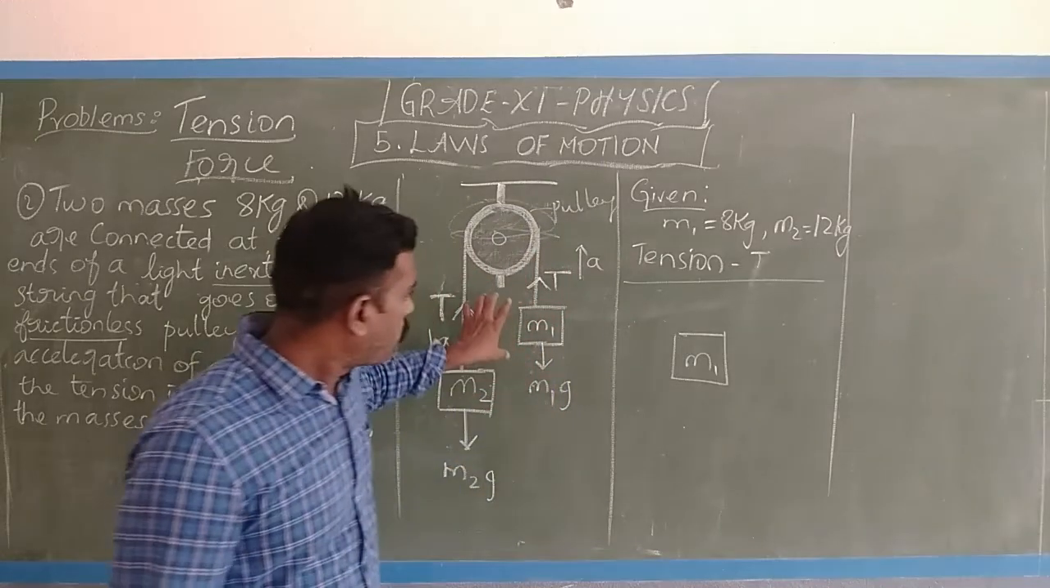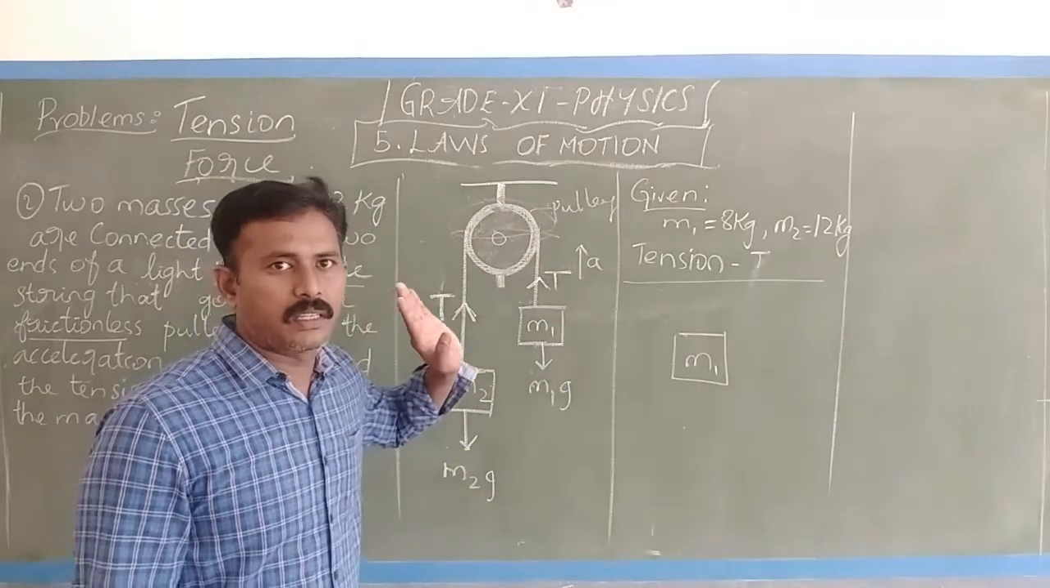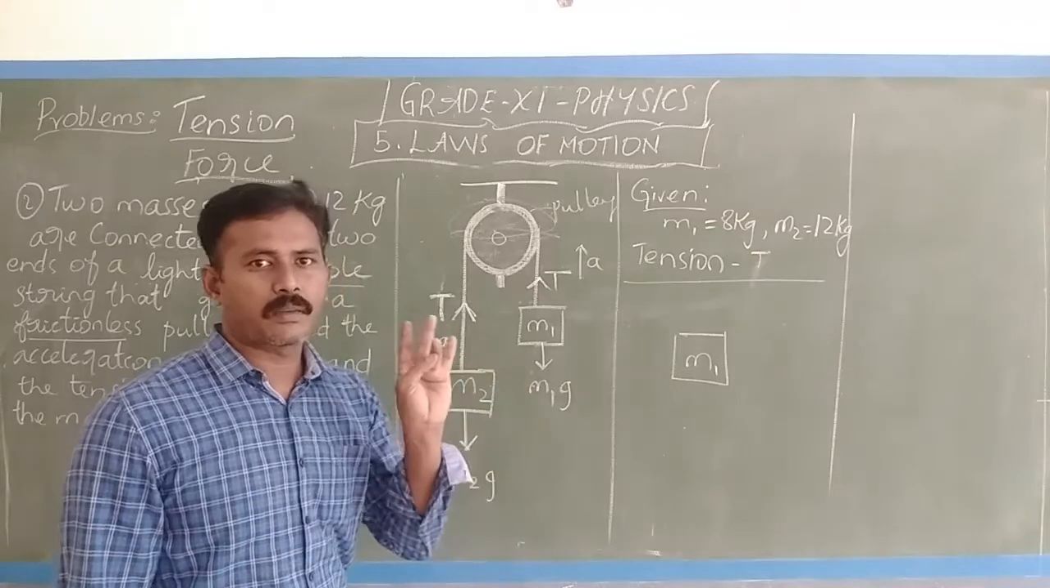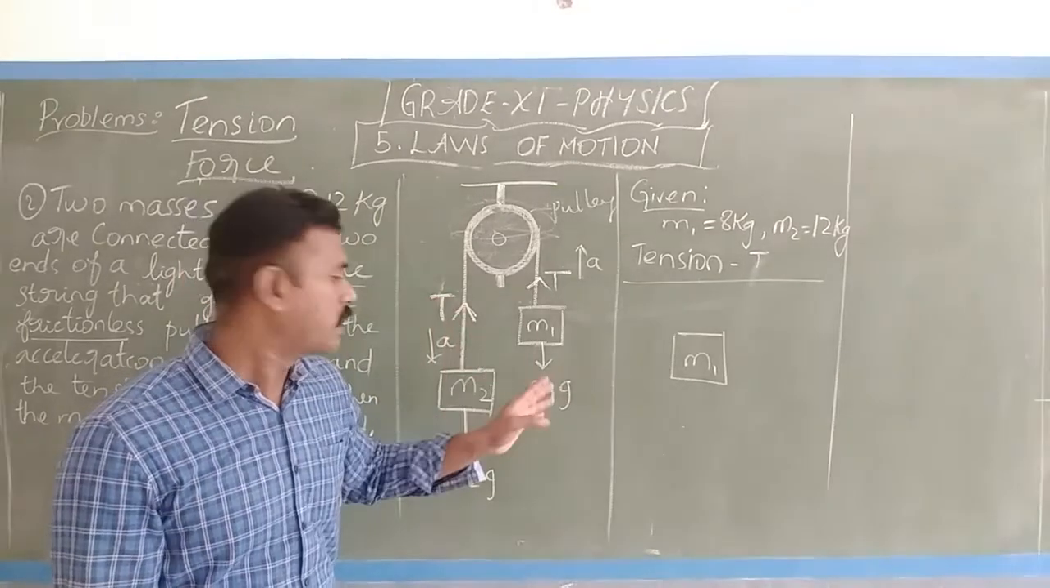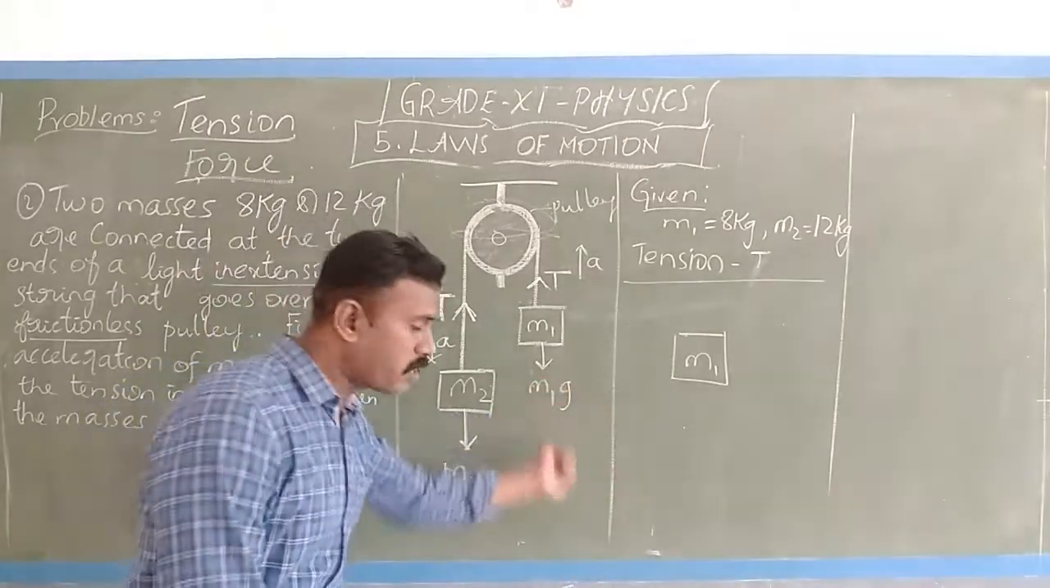So what pulls mass M1? We have to find the pulling force and the pushing force. Now see what mass M1 is pulled by. Gravity pulls it. I have not attached any other rope or hand here.